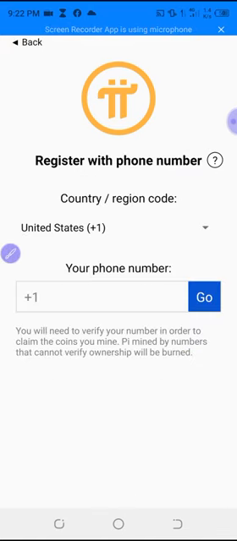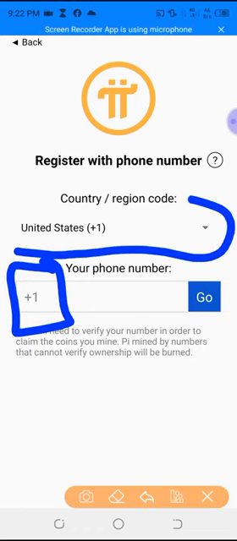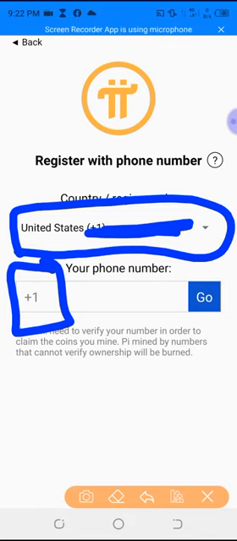So I click on the phone number place, then you see it takes me to this place. Now if you observe here, there is +1, and that is because this is United States. So what you will do is click on this place, then you change your own country. The country code will appear here, then you put the phone number.